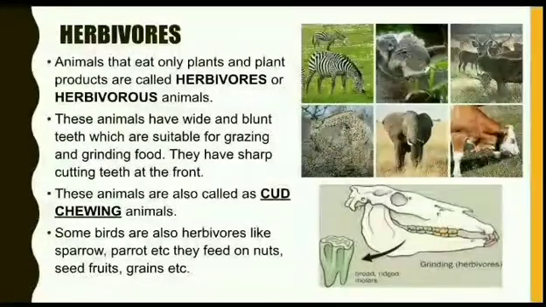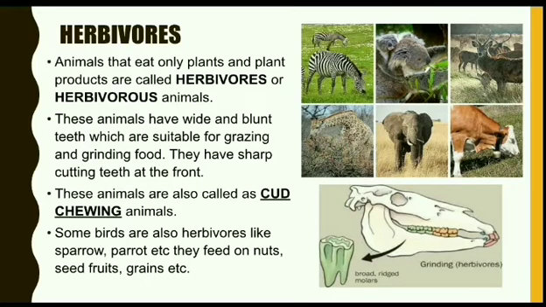Herbivores. These animals eat only plants and plant products. They have wide and blunt teeth which are suitable for grazing and grinding food. They have sharp cutting teeth at the front, as you can see in the figure. They have grinding teeth also. These animals are called cud chewing animals.